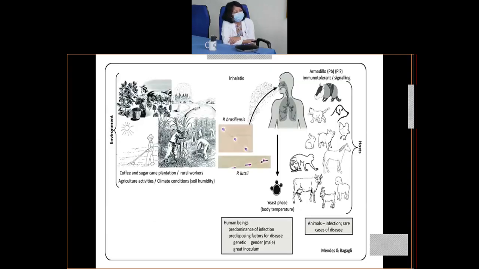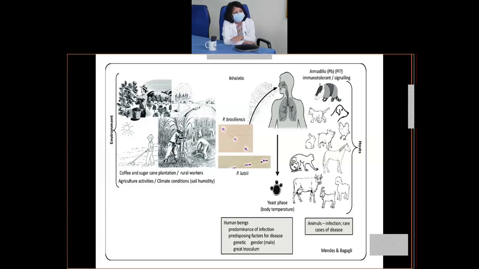So you can see here, that is inhalation of the arthroconidia. It will enter into the lungs, and from there it will be converted into the yeast phase. You can see the yeast phase, and as a result of the body temperature, it will be pushed to convert into a yeast phase. Finally, this yeast may be disseminated to other parts of the body.